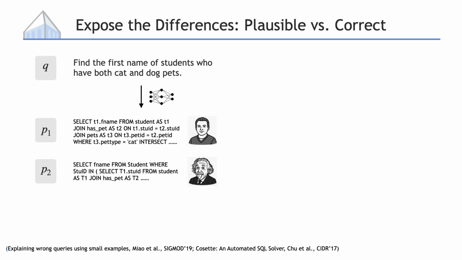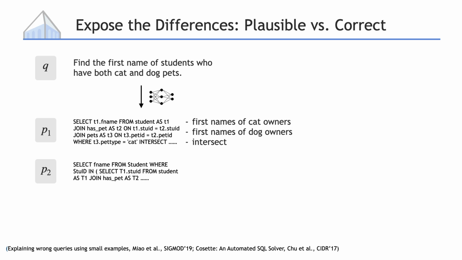The first SQL program might extract the first name of cat owners, first name of dog owners, and then take the intersection. When I first looked at this SQL program, I was confused about why it was wrong because the logic sounds really plausible. As a result, it will be really helpful to find a database where the return values are different, which would really help me explain why the first SQL program is wrong.